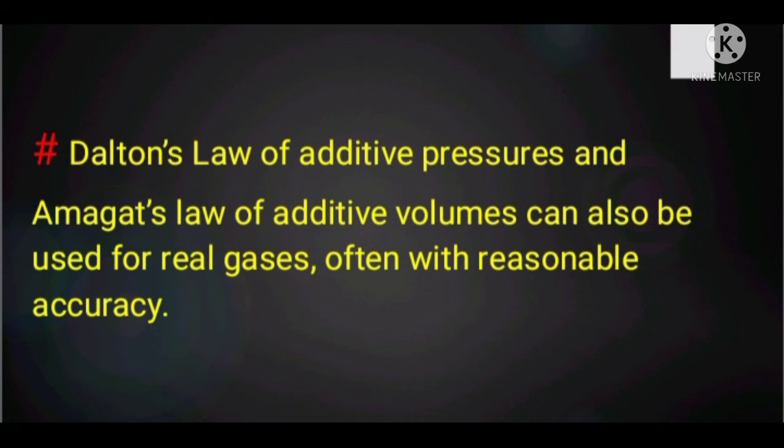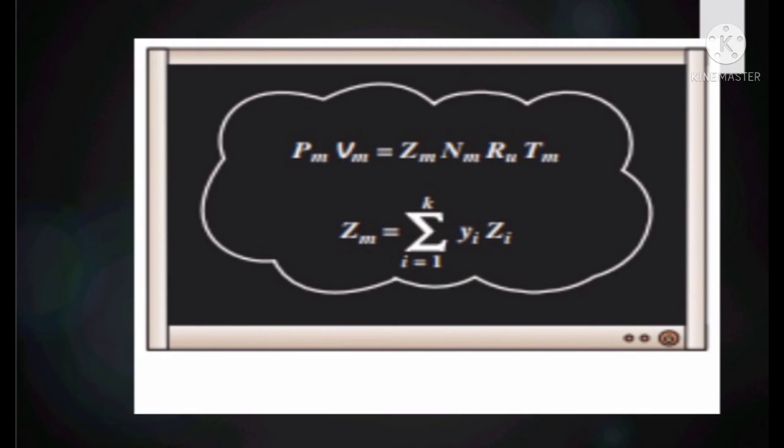Dalton's law of additive pressures and Amagat's law of additive volumes can also be used for real gases, often with reasonable accuracy. PmVm = ZmNmRuTm. Also, Zm = Σ (i=1 to k) yi Zi.